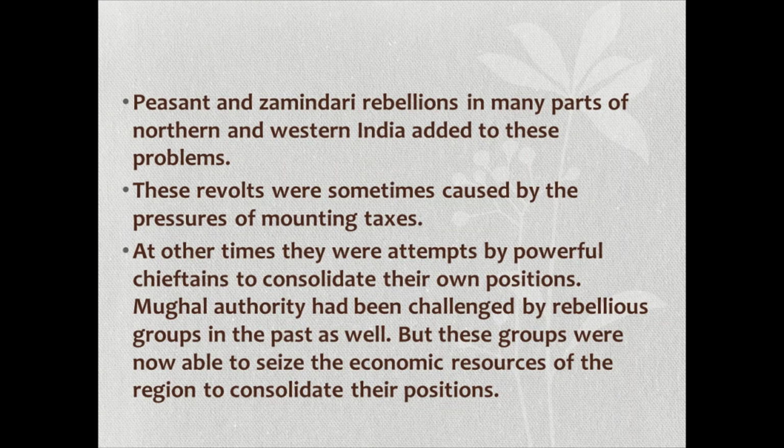So like this, the areas were split off and the consolidation of position could not be stopped. The groups were able to control those particular areas and collect taxes and everything. It started with these chieftains. So the Mughal emperors after Aurangzeb were unable to arrest the gradual shifting of political and economic authority into the hands of the provincial governors, local chieftains, and other groups.